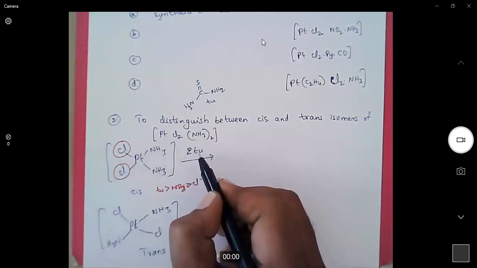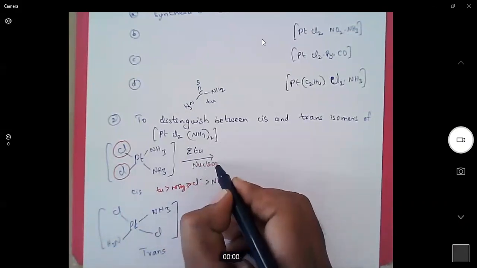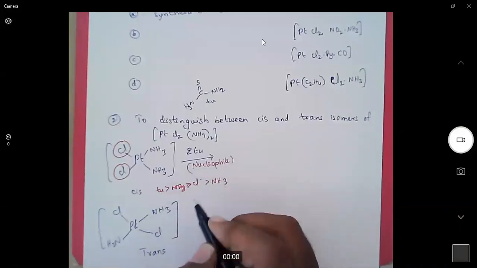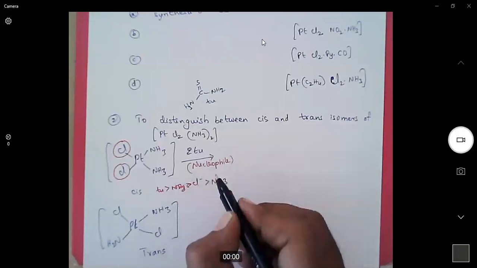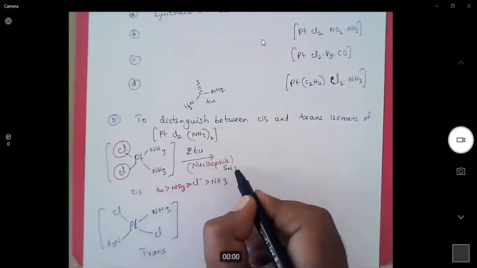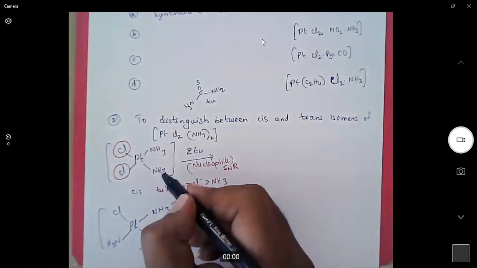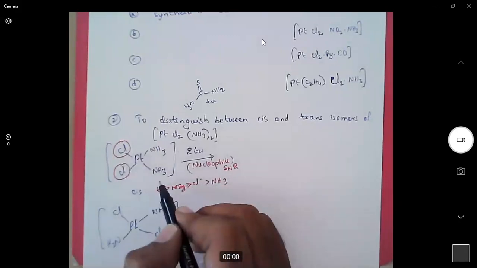Thiourea acts as a nucleophile, so it will undergo a nucleophilic substitution reaction. Now, which ligand will be replaced, either chlorine ligand or ammonia ligand?